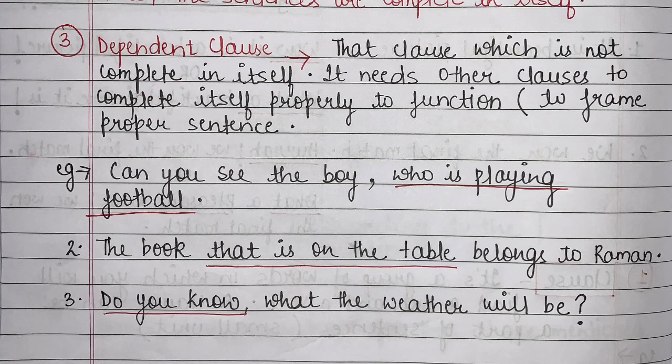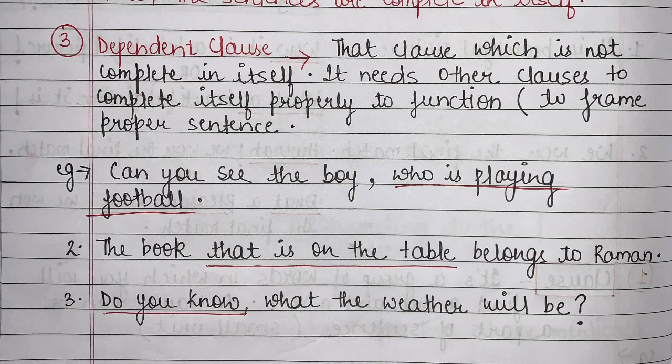So these are dependent. If I say, right now if you are not earning, so what are you? You are also dependent on your parents, right? Your parents are looking after you. So similarly, these sentences are also dependent. They need help, right? They also need a friend who can complete them. And who are their friends? Yes, the other sentences, the other clauses are their friends.